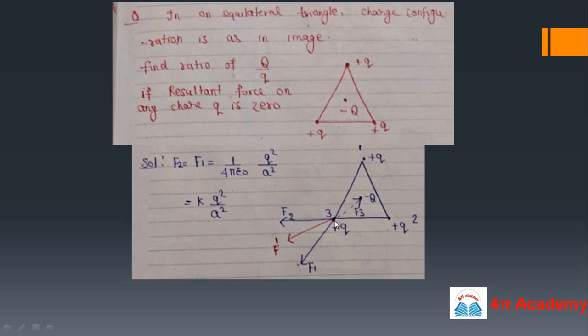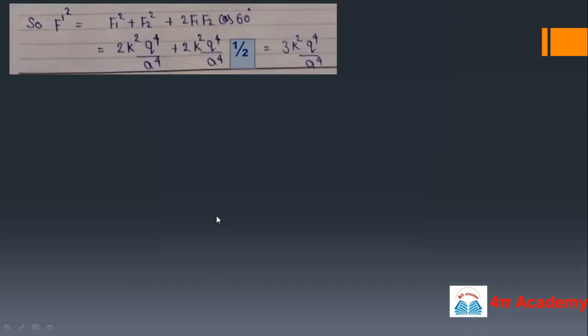When we are saying that at this point the resultant force is 0, finally what we will do is equate F dash equals F3. So at this condition the resultant force will be 0 here. So we can simply find out the value of this F1 and F2, that is the force on this plus q charge due to the other plus q charge situated at distance a. So it's 1 upon 4 pi epsilon naught, q square upon a square. It's due to the Coulomb force. Suppose this term we are writing as k, so it will be k q square upon a square.